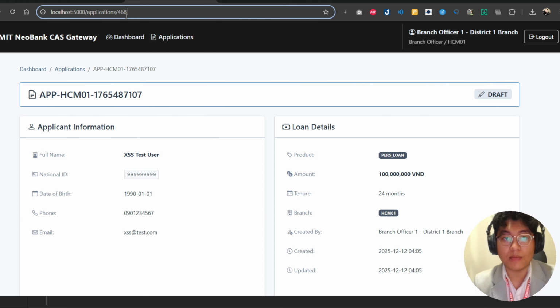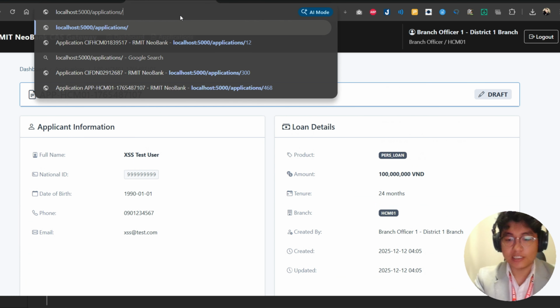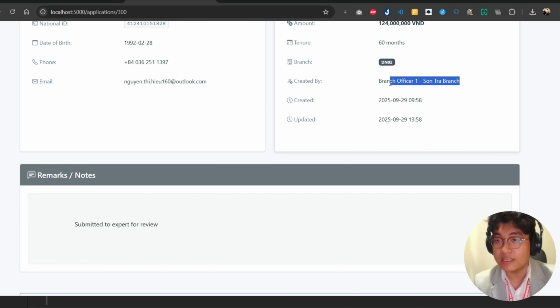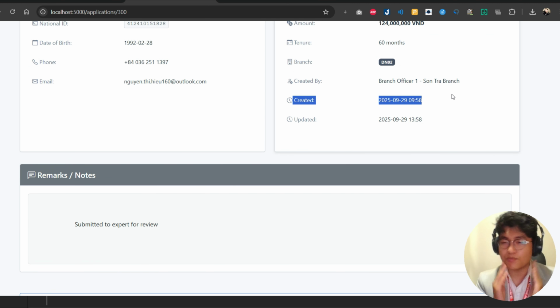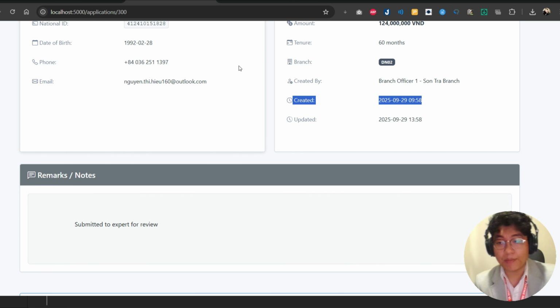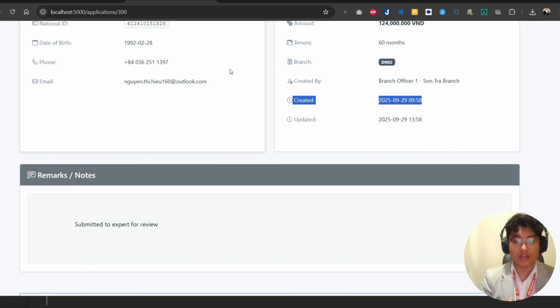So you see, I am viewing my application. This is from my branch, right? If I change this to 300, remember that I'm in the Ho Chi Minh branch, but now I can view the other branch's application, just by simply changing the ID here. I now access an application from another branch. This is horizontal privilege escalation. The attacker remains the same user, but illegally expands access across organizational boundaries. And in banking, this violates the separation of duty and branch isolation requirements that regulators mandate.